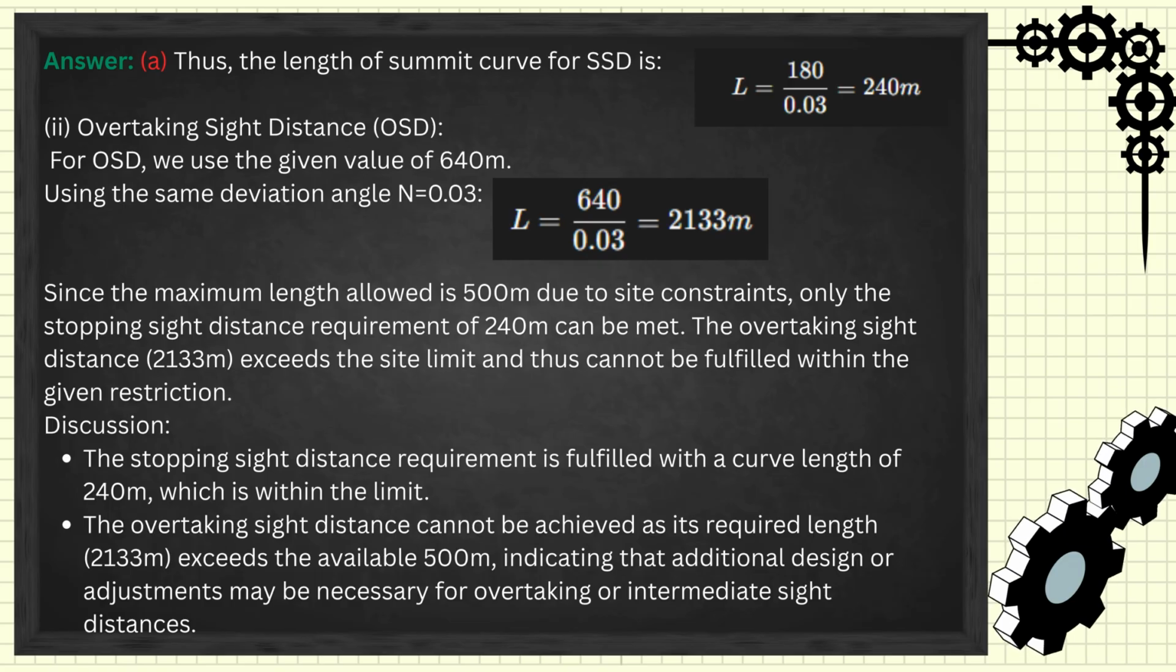Since the maximum length allowed is 500 meters due to sight constraints, only the stopping sight distance requirement of 240 meters can be met. The overtaking sight distance, 2,133 meters, exceeds the sight limit and thus cannot be fulfilled within the given restriction. Discussion. The stopping sight distance requirement is fulfilled with a curve length of 240 meters, which is within the limit. The overtaking sight distance cannot be achieved as its required length, 2,133 meters, exceeds the available 500 meters, indicating that additional design or adjustments may be necessary for overtaking or intermediate sight distances.